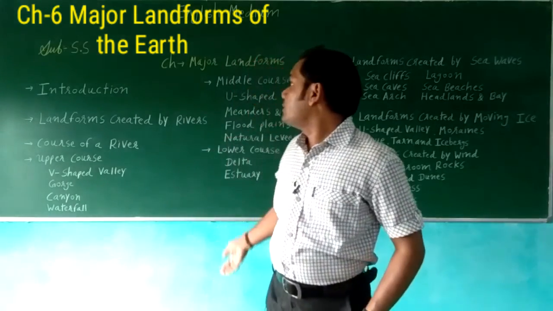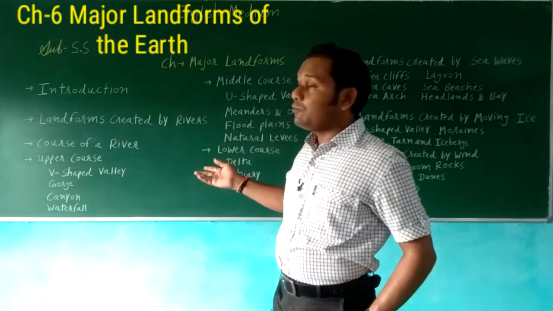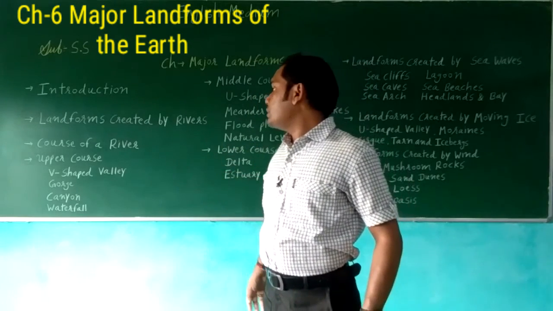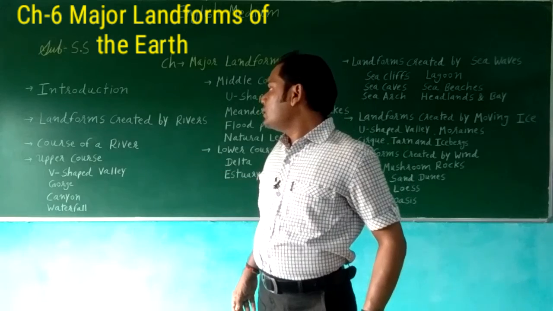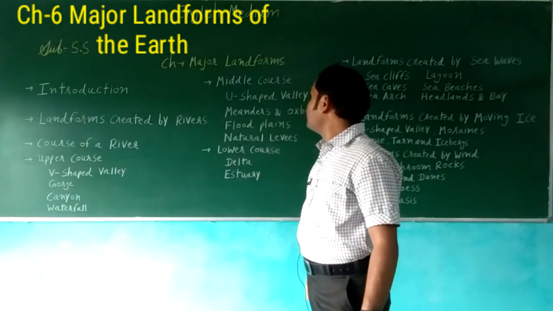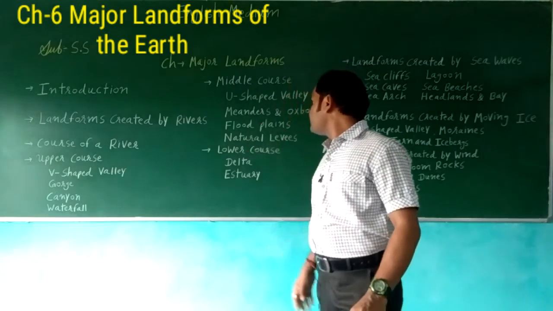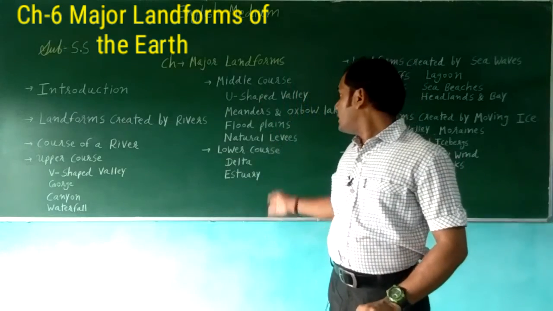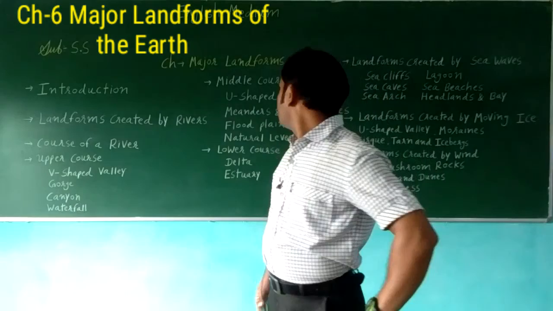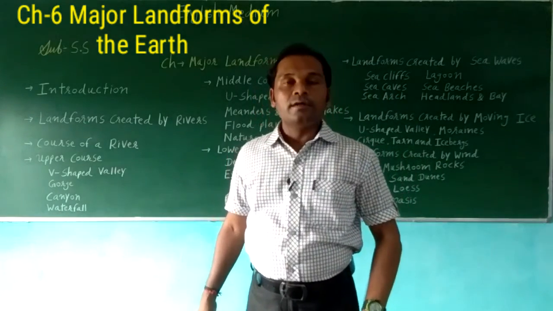So, these are the landforms created by rivers, by course of the river. In the upper course we see the gorge, canyons, and waterfalls. Then in the middle course, U-shaped valleys, meanders, oxbow lakes, floodplains, and natural levees. In the lower course, deltas and estuaries. So these are the landforms created by rivers.